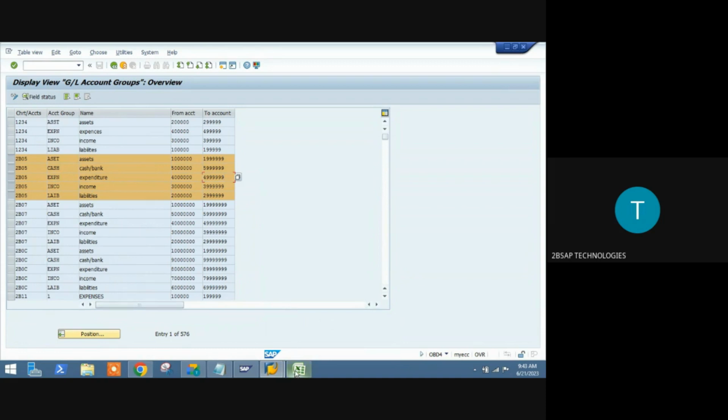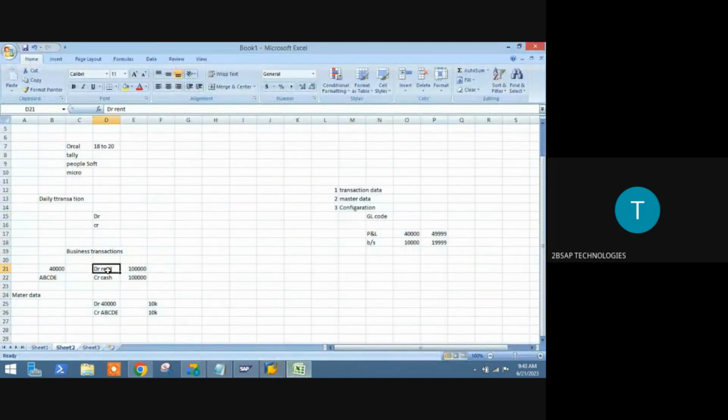Based on this only, I am able to do creation of my master data. So, in our example, we are doing this transaction, right? To do this transaction, basically what do you require, sir? These codes are required. As you are running a company globally, to post this entry, you require these codes. To define these codes, you need to configure this in the back end.